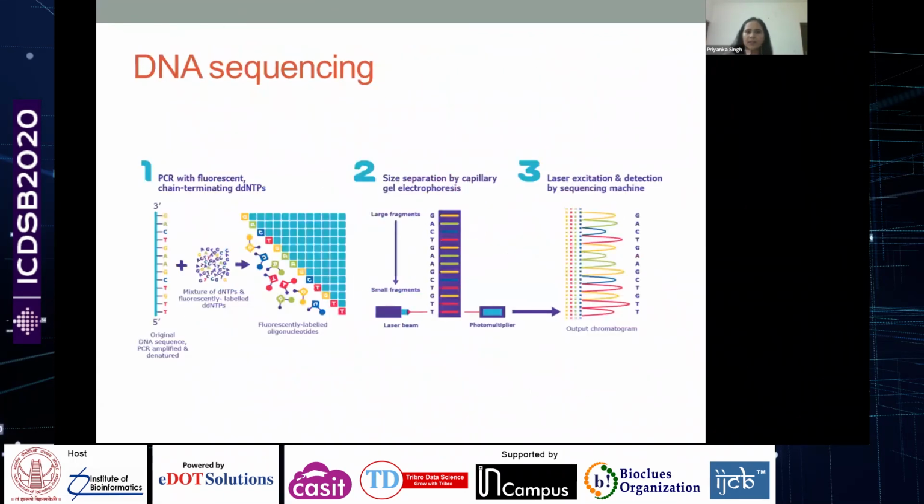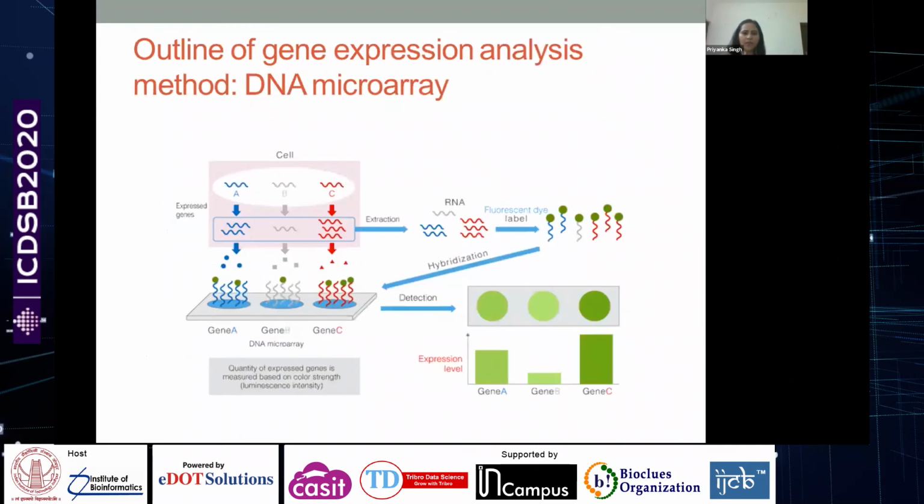So DNA sequencing, nowadays we have next generation sequencing, so it's a lot of added information. Basically it's a high throughput sequencing technique. The inspiration is of course the previous sequencing techniques, but now we are using a lot of advanced tricks and techniques so that we can sequence bigger genomes in a short interval of time. I'm not going into the details of next generation sequencing here.